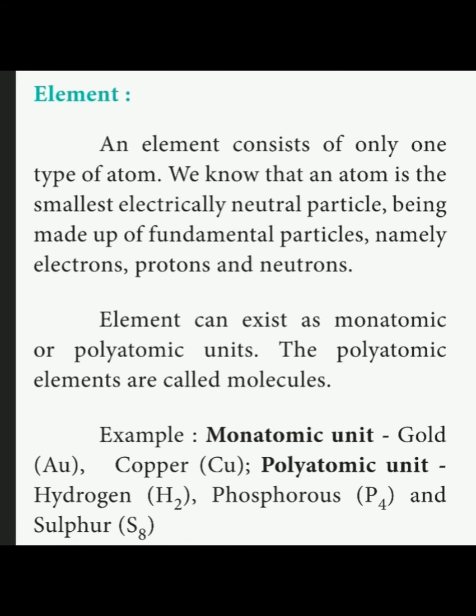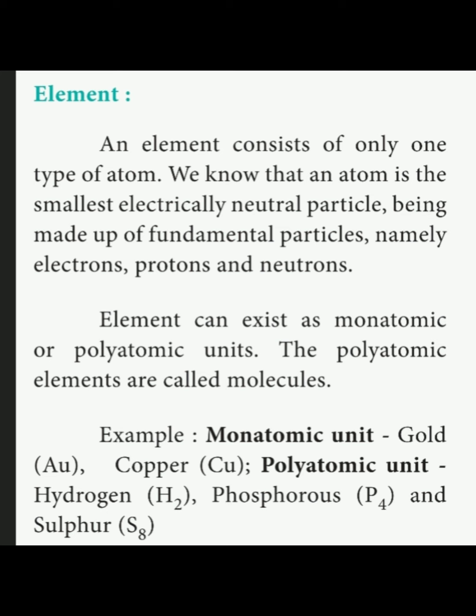What is an element? An element consists of only one type of atom. For example, if it is copper, throughout the copper wire or copper rod, only Cu atoms are present. That's why it is called an element. An element consists of only one type of atom. An atom is the smallest electrically neutral particle. Why is it called an electrically neutral particle? Because an atom has an equal number of protons and electrons.